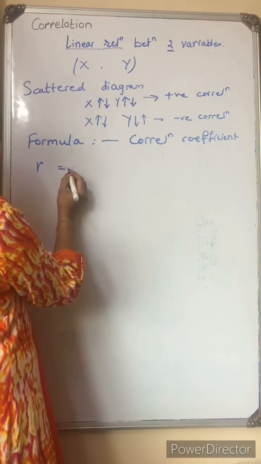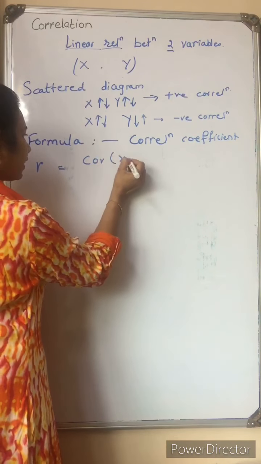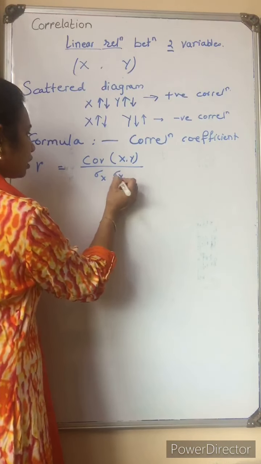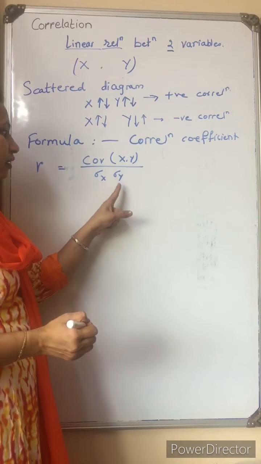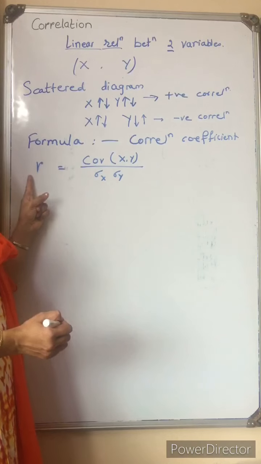So the formula is covariance of xy divided by sigma x into sigma y. Sigma x, sigma y is standard deviation of x and standard deviation of y. Okay, simply we can learn this formula.